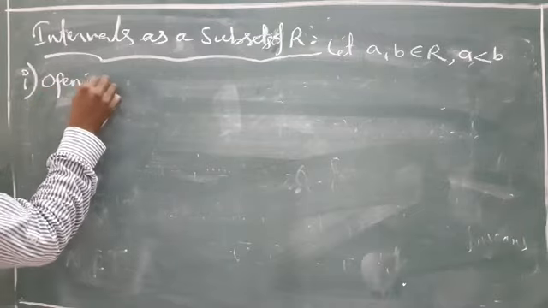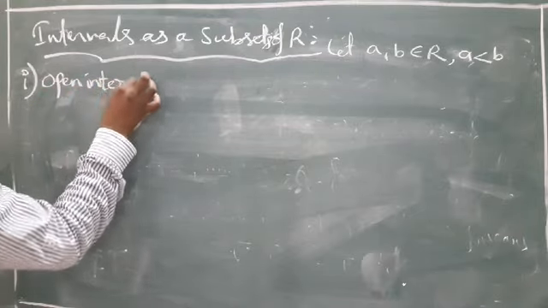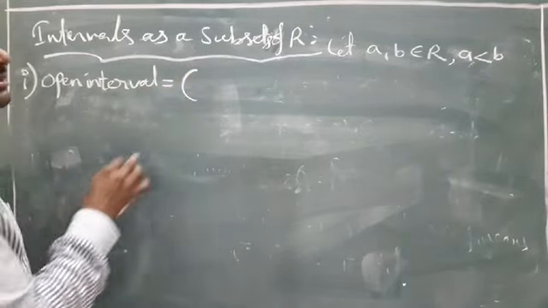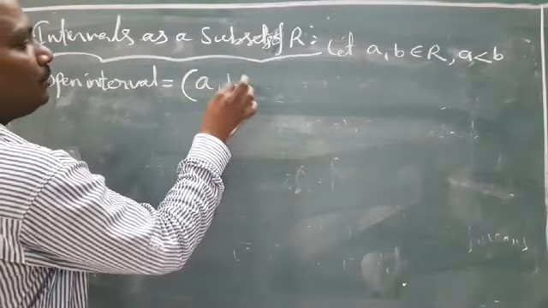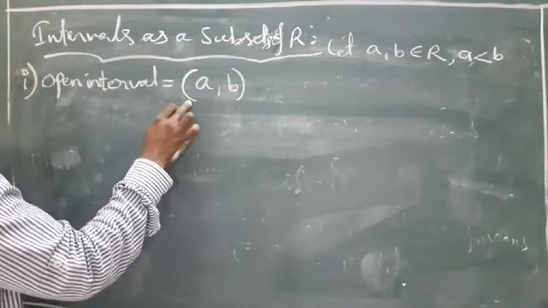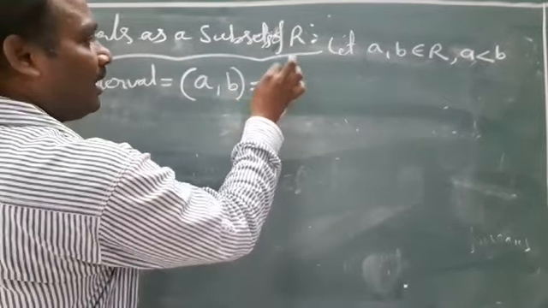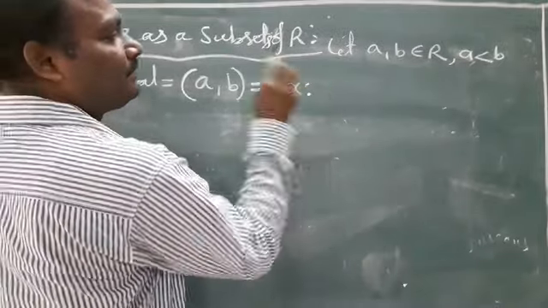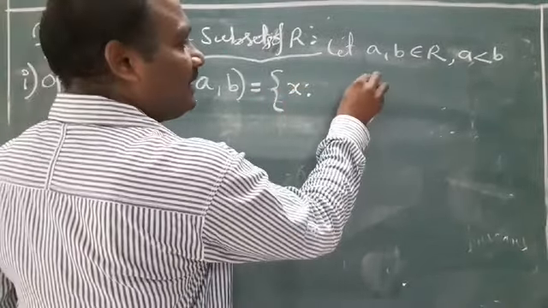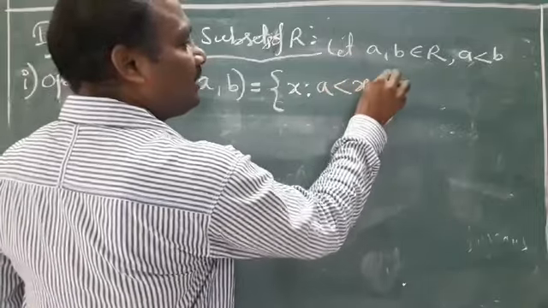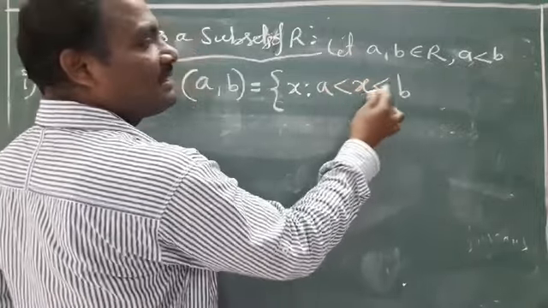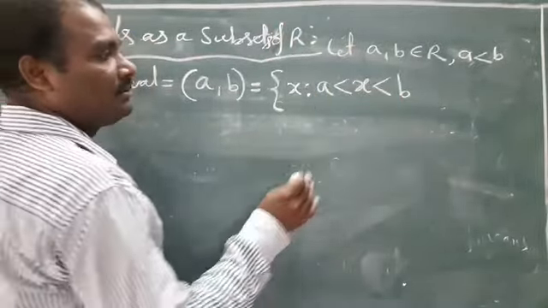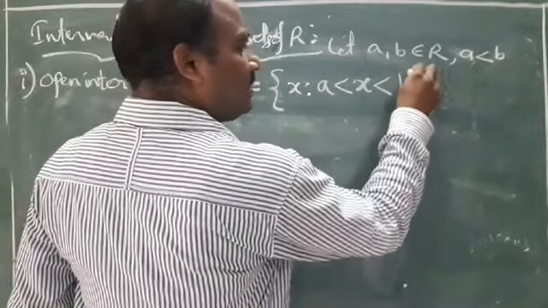First one, open interval. Open interval क्या है सर? This is bracket, open interval, open brackets. These are called open brackets. Open interval A comma B. उसका set builder form क्या है? X such that, very good, X lies between A and B. That is called A less than X less than B. एक A से बड़ा, B से छोटा. Understand? Yes, very good.